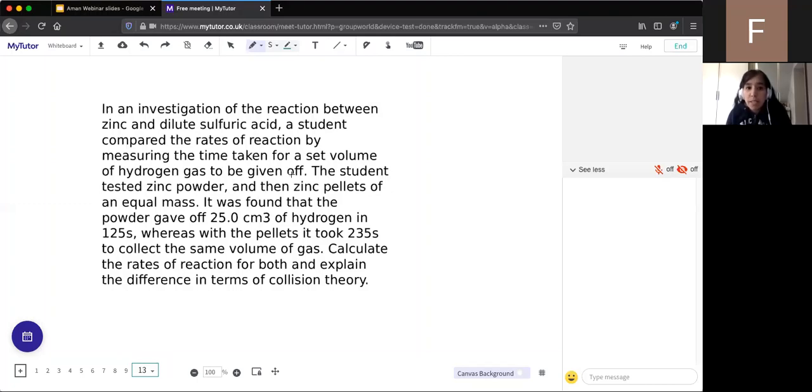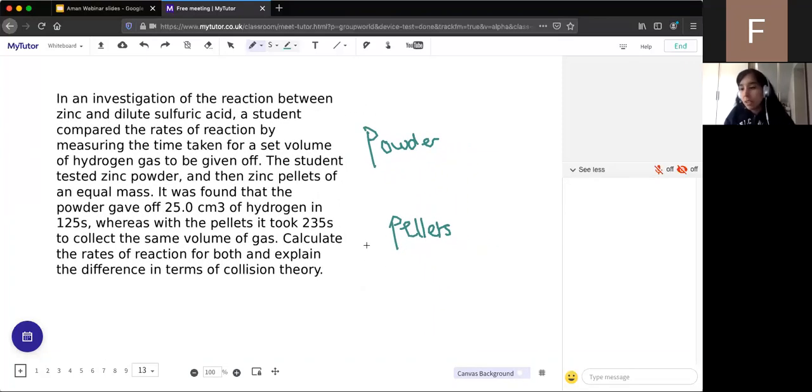The student tested zinc powder and then zinc pellets of an equal mass. It was found that the powder gave off 25 cm³ of hydrogen in 125 seconds, whereas the pellets took 235 seconds to collect the same volume of gas. Calculate the rates of reaction for both and explain the difference in terms of collision theory. So can we calculate the rates of reaction for the powder and the pellets? Then we'll explain it using collision theory. This is an Edexcel exam question.